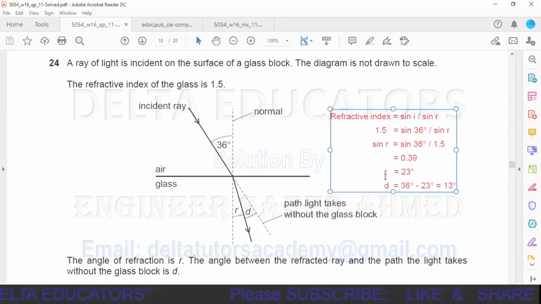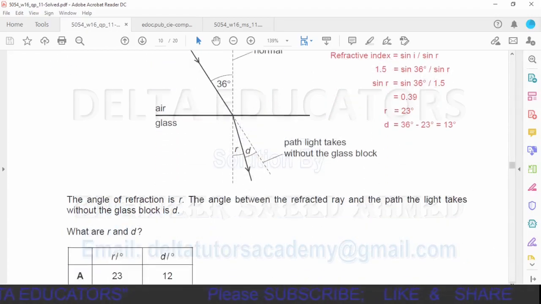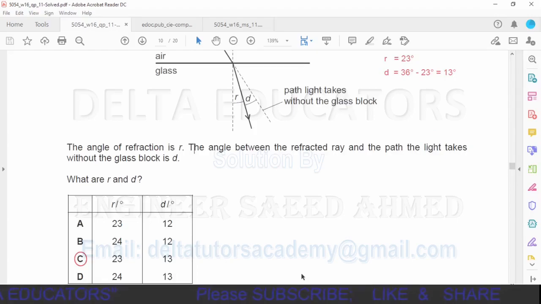So R is 23 degrees and D is 13 degrees, and this is given in option C. So option C is correct.